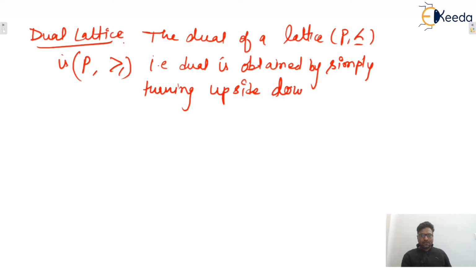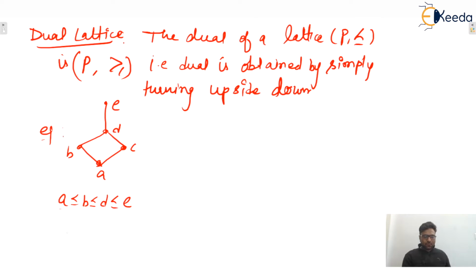Let us consider one example. Let's say this is the given lattice A, B, C, D, E. Here A is less than or equal to B is less than or equal to D is less than or equal to E, as well as A is less than or equal to C is less than or equal to D is less than or equal to E. Now what will be the dual of this particular lattice?